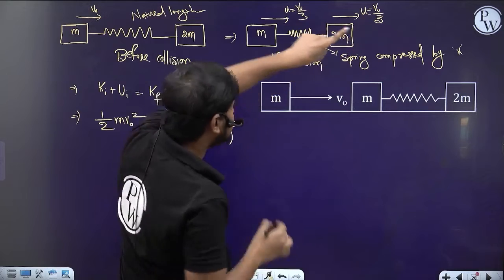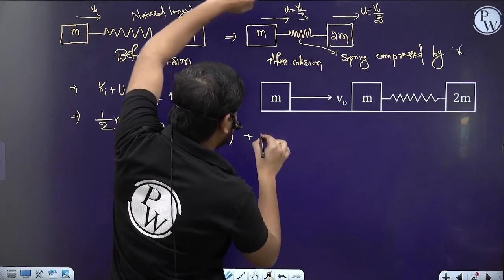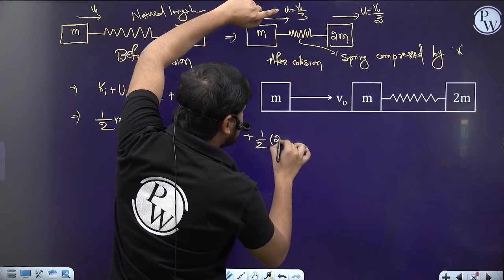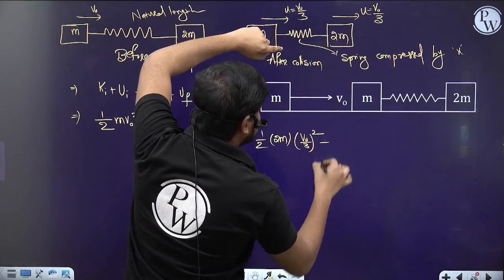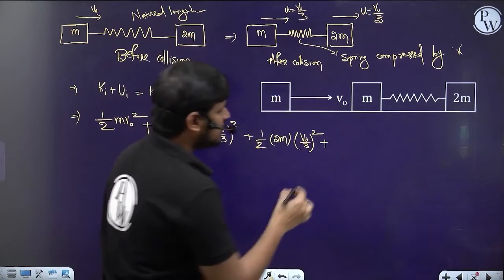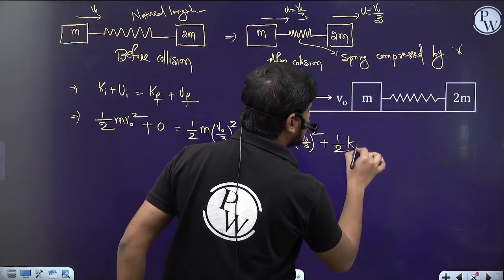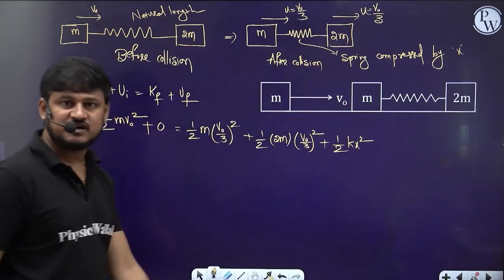And the second block is also moving with the velocity v naught by 3, so half into its mass 2m into velocity v naught by 3 whole square. Plus, the spring is compressed, so what's the potential energy stored in the compressed spring? Half kx square. We already studied that.